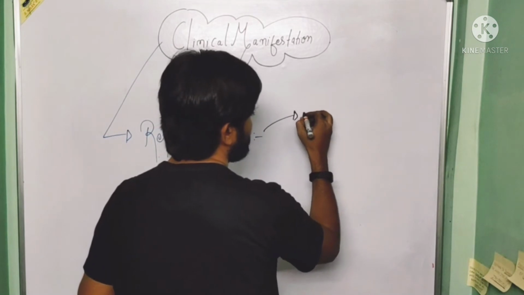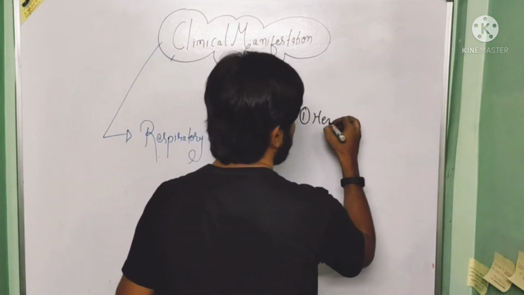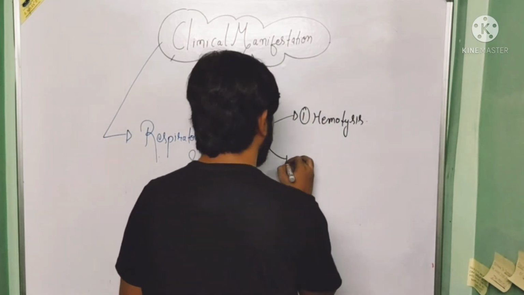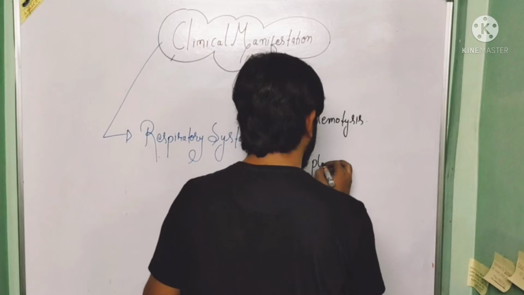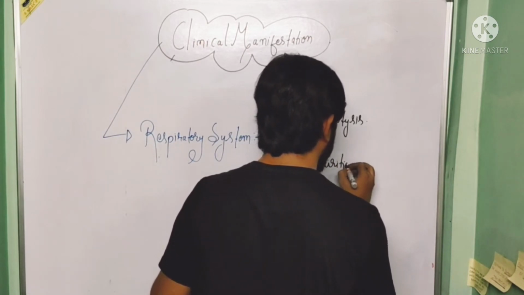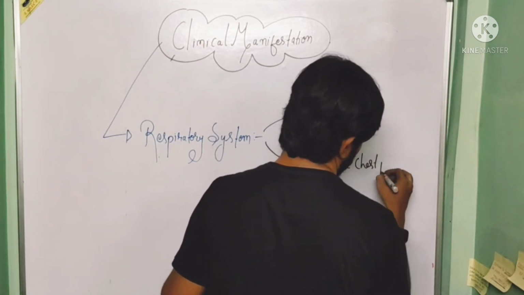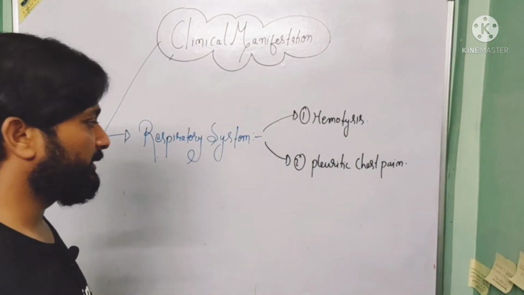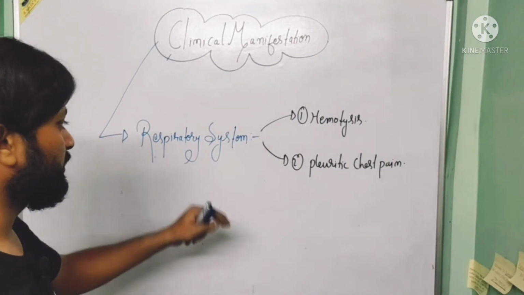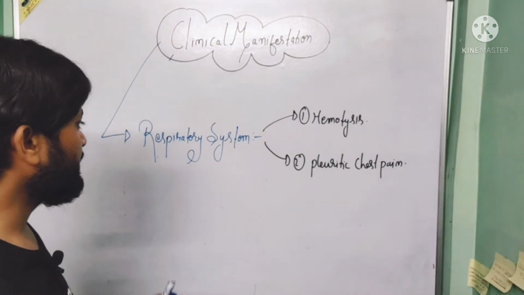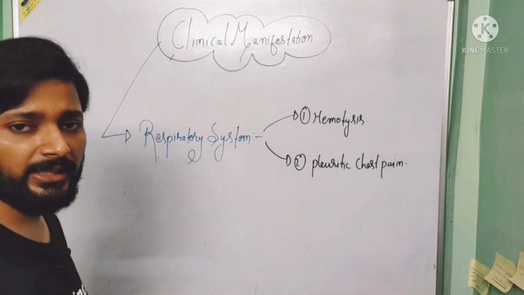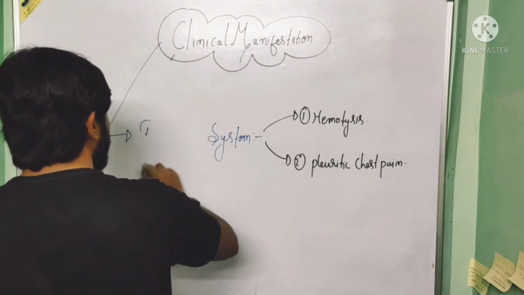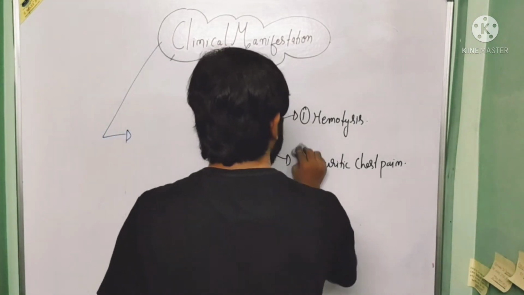First one is hemoptysis and second one is a pleuritic chest pain. So this is a two clinical manifestation associated with the respiratory system. Next to that is a clinical manifestation which is associated with the cardiovascular system.